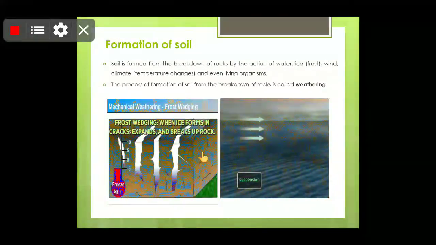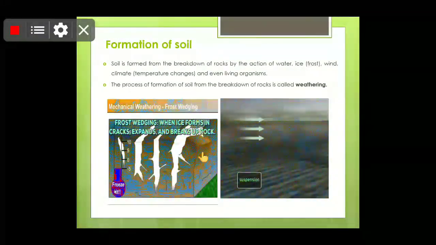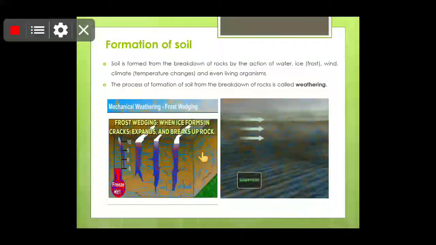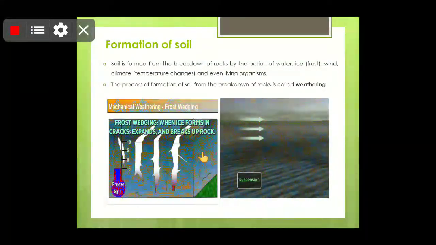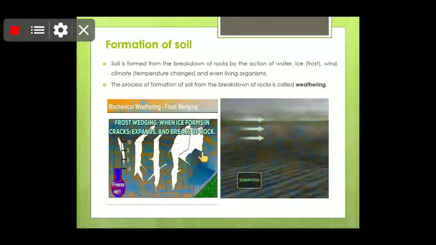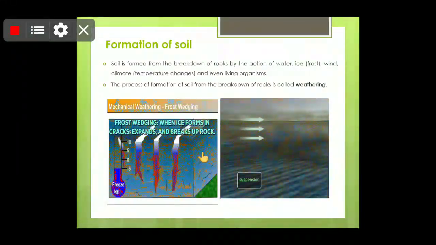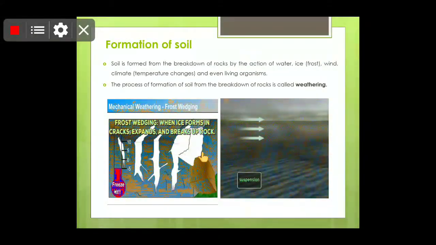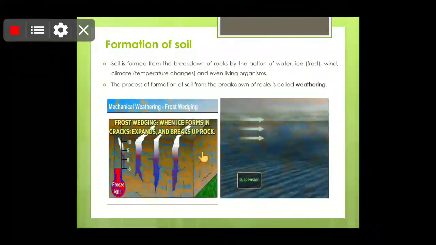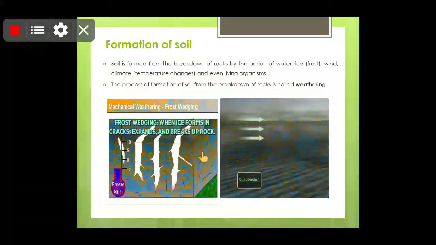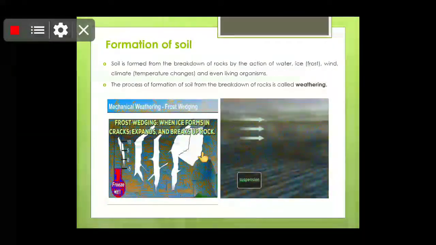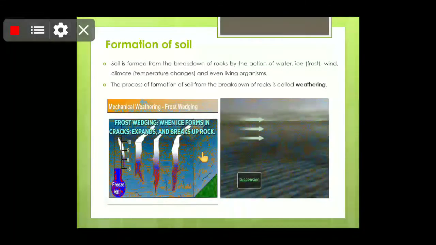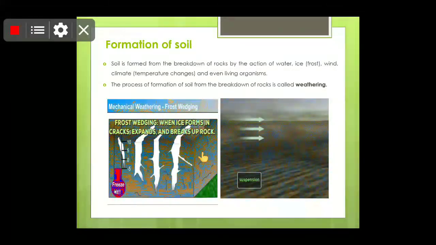Children, roots of the plants which grow in the crevices of the rocks put pressure on the rocks. This causes cracks in them, leading to the breakdown and weathering. So ultimately, children, what is actually happening? The big rock will be broken down into smaller tiny pieces of rock, and then by the action of the other forces it will convert into soil. Children, the rock expands during the day due to heating by the sun and contracts at night. Regular expansion and contraction weakens the rock, so it ultimately cracks and breaks down.